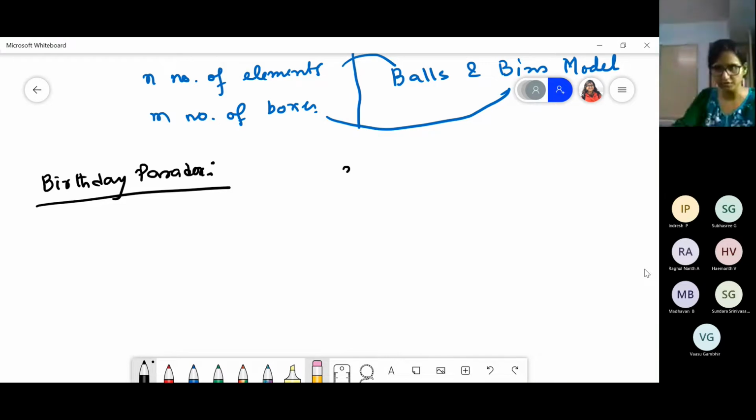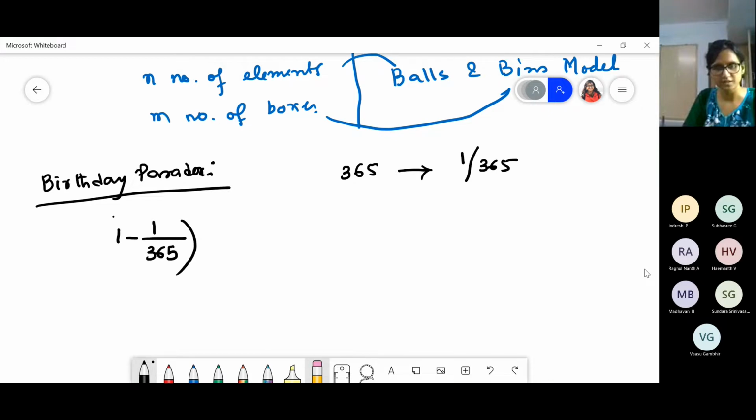Out of 365 days, the first student can pick any of the days, right? So 1 by 365 is the chance in which he or she has picked already. So 1 minus 1 by 365 is what remains to be picked, right?